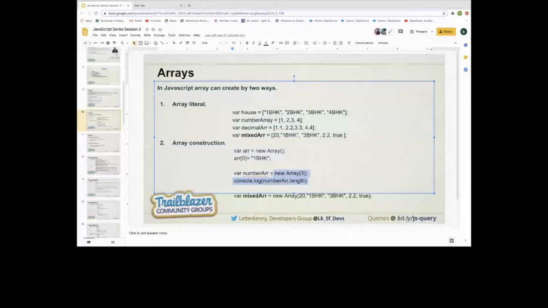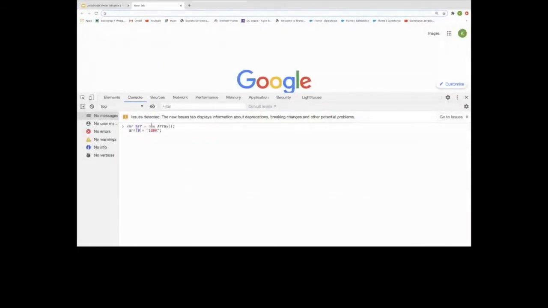So the third way by which we can create an array is the second way. And if you want to put different variables or maybe values inside an array, we can directly put new array and the values. The first way we are just using blank brackets, second we are using a number for the length of the array, and third a number of different variables that are available for the array. So let's use them and print that in the console. And if we use console.log and print that, that will return the 1 BHK.